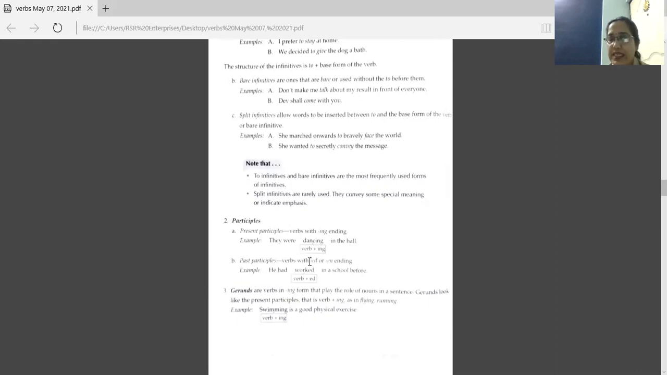Okay. Now let's see past participle. Verbs with an ed or en ending, that is a past participle. He had worked in a school before. So here work is the verb. Ed is added with work. So this is a past participle, or you can say the third form of the verb, that is the past participle.